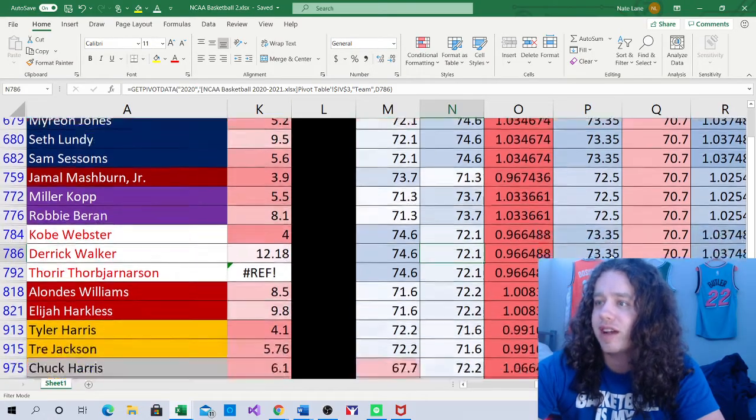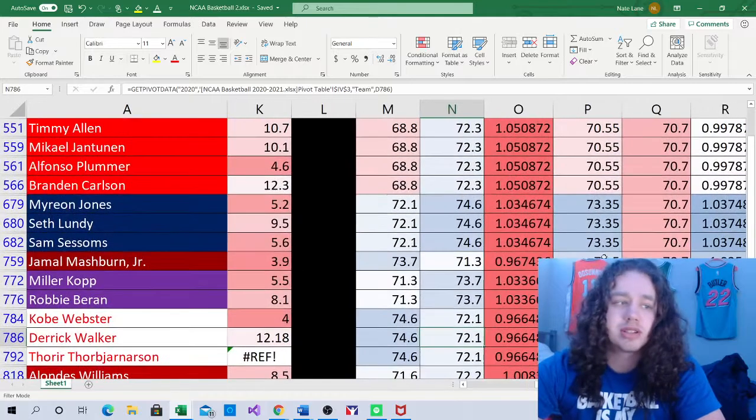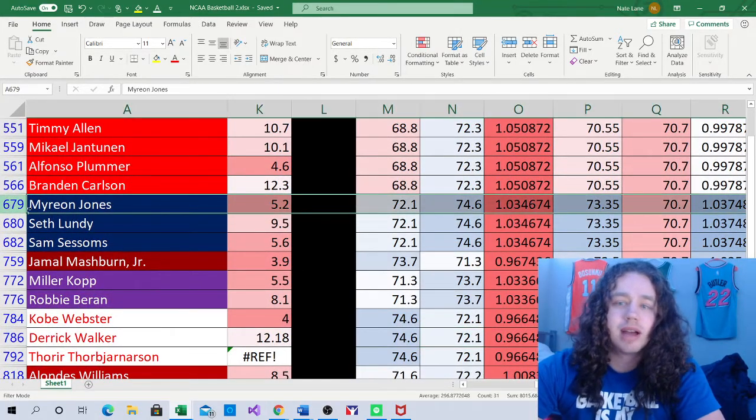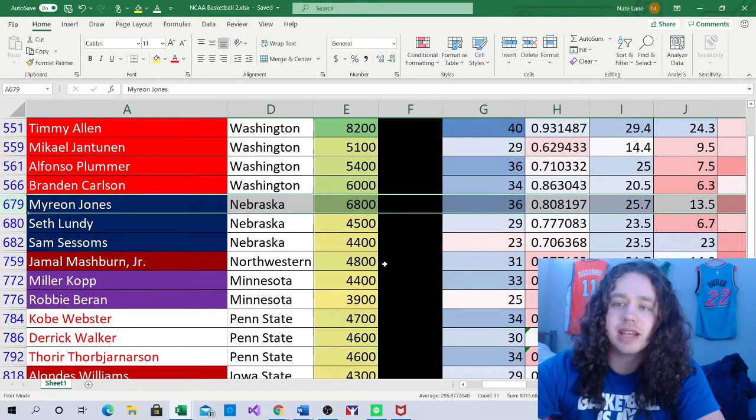And I believe this is the fastest-paced game overall on the slate. So I'm going to really like these two teams a lot. I actually like Nebraska. I had never liked playing Nebraska players, but we're going to go with it today.